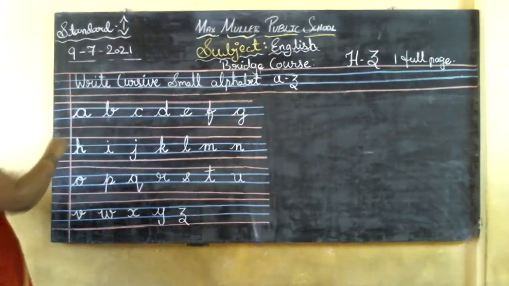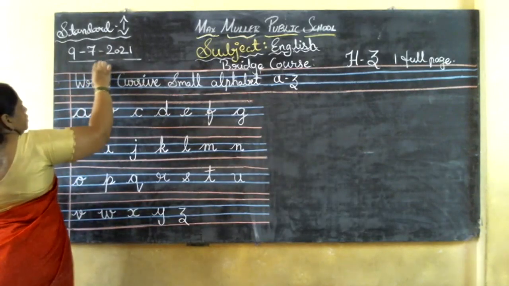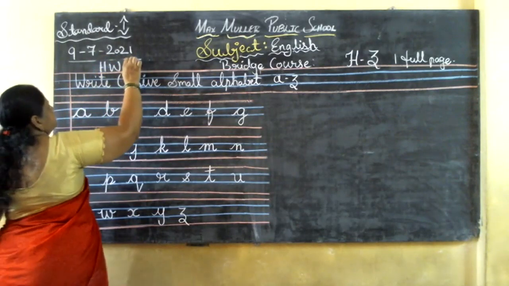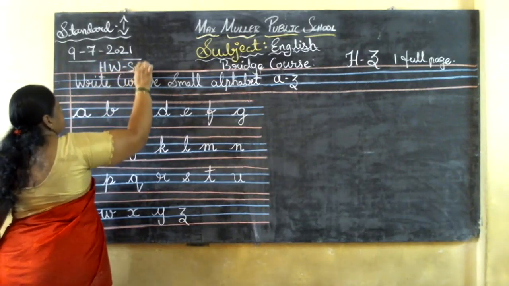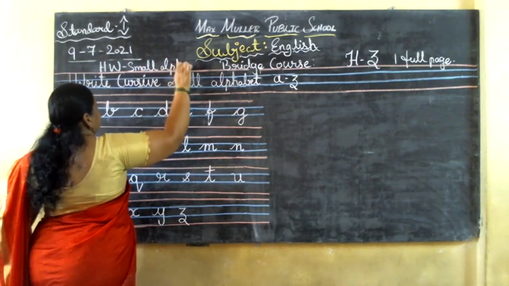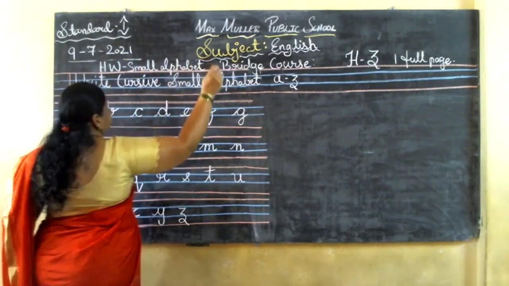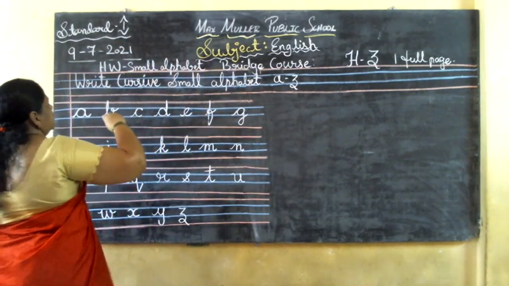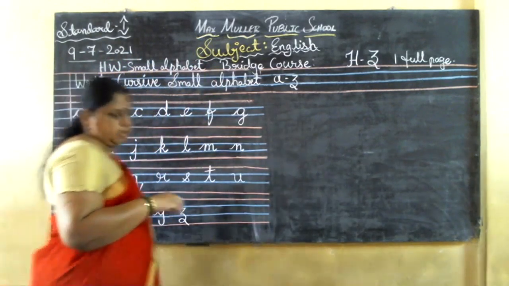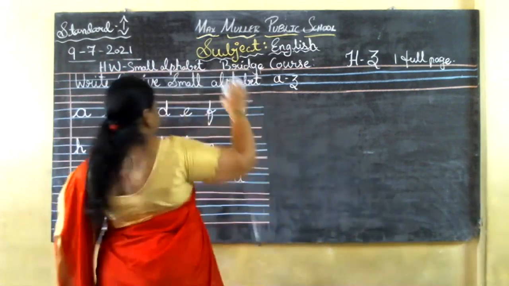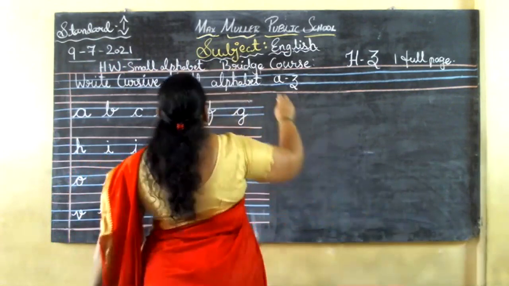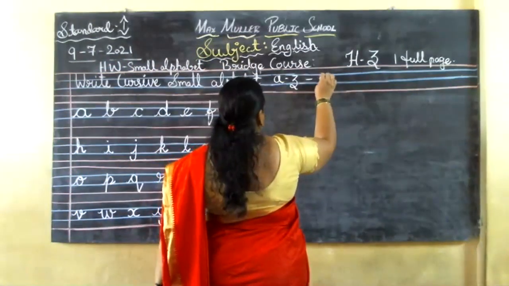Okay. This one also is your homework. You need to write it one time. Homework. Small alphabet. One page full. Yes, I'll rub it right here. I'll continue here only, children. Heading is here.